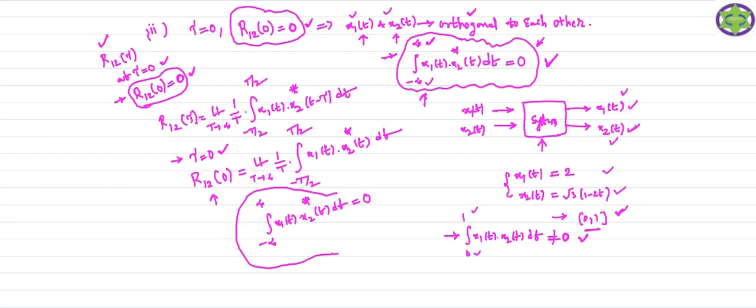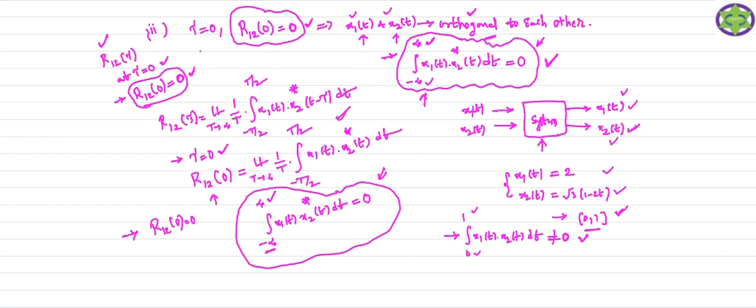If the integral product in this formula over the range of time period minus infinity to plus infinity is equal to 0, then R12 of 0 becomes 0. If R12 of 0 becomes 0, it means this integral product must be equal to 0. If the integral product is equal to 0, it means the two signals are orthogonal to each other. That is the meaning of this statement.